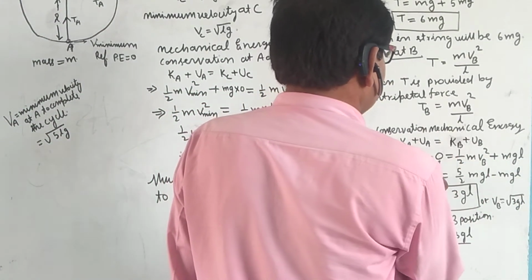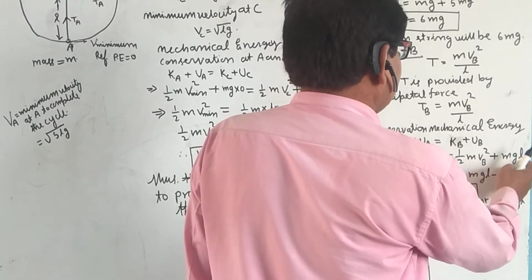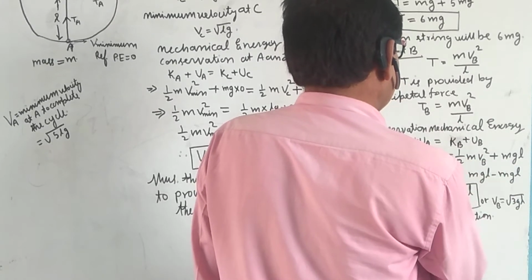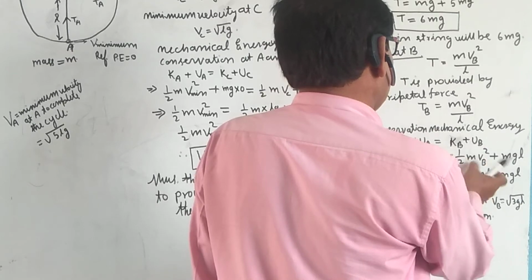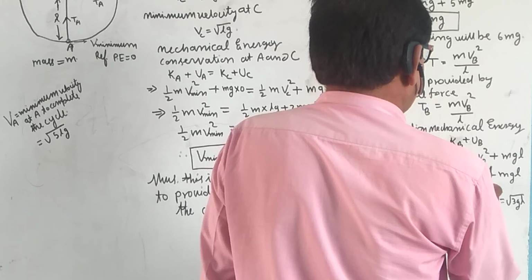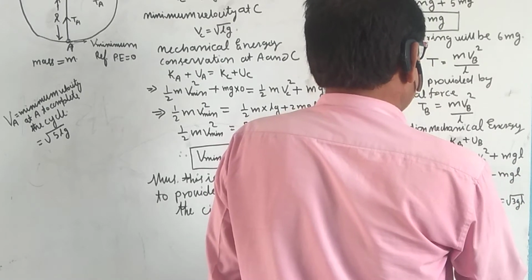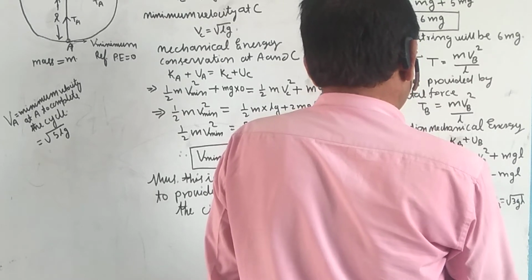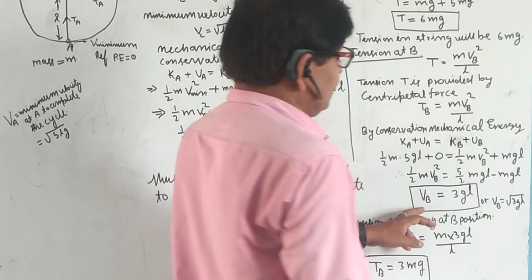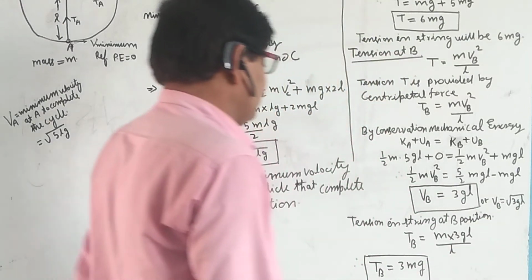Now this term comes across: 5 by 2 mgL minus mgL gives 3 by 2 mgL. The 3 by 2 and m cancel, so Vb square is equal to 3gL, and Vb is equal to root of 3gL.